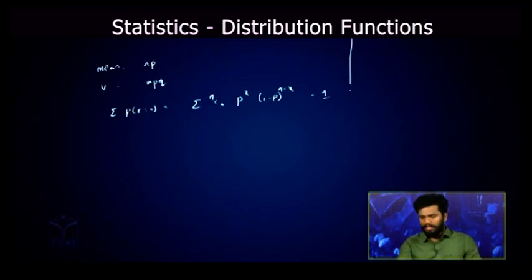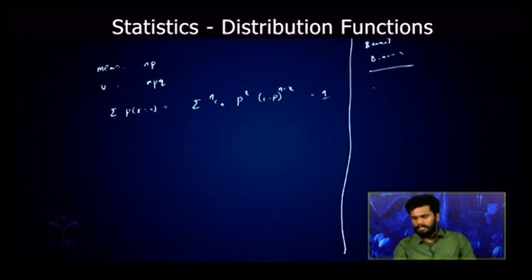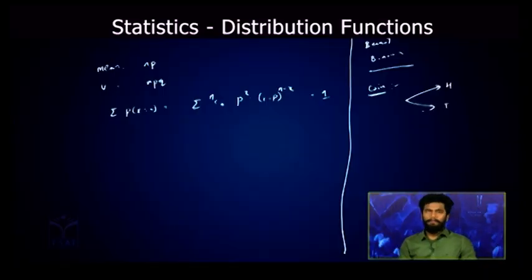So the best example we can give for a Bernoulli trial or Bernoulli distribution and also binomial distribution is, let us consider when you are tossing a coin. When you are tossing a coin, it will result in only either a head or a tail. So the result will be a head or a tail. If I get a head, it is a success, and if a tail, it is a failure. So that is a Bernoulli trial. It has only two outcomes, and each outcome has equal chances of coming. That is called the Bernoulli trial.